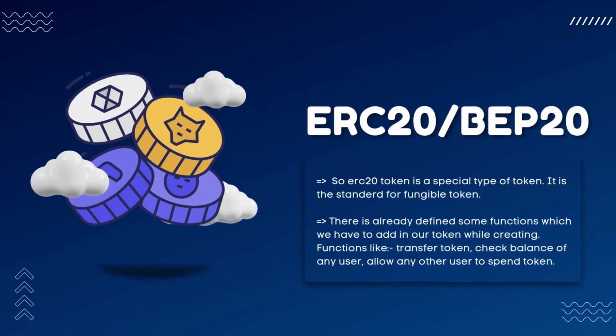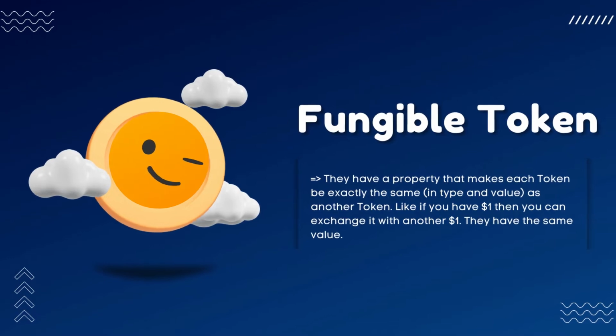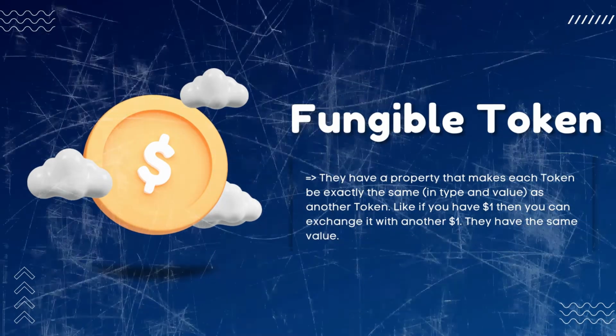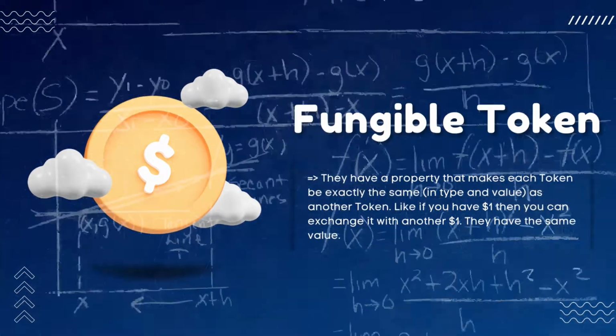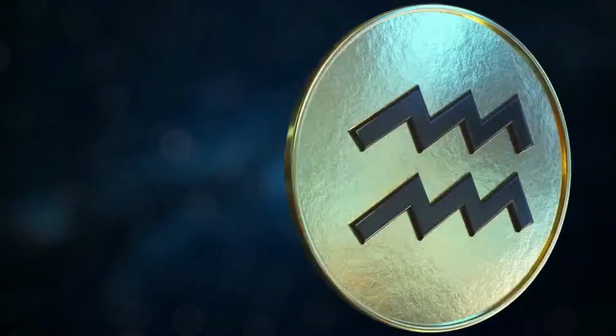ERC20 is the standard for fungible tokens. Fungible tokens are exchangeable with each other. It means they have a property that makes each token exactly the same as another token. Like if you have $1, then you can exchange it with another $1 because they are both the same. In a similar way, each fungible token is exactly the same as another token.